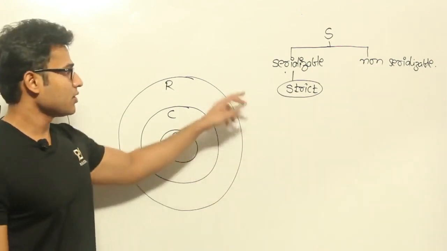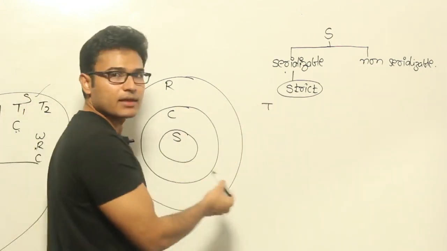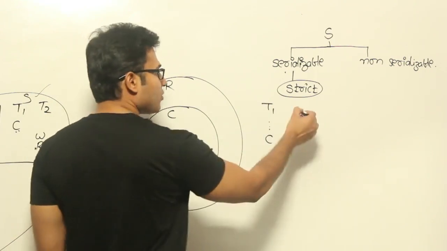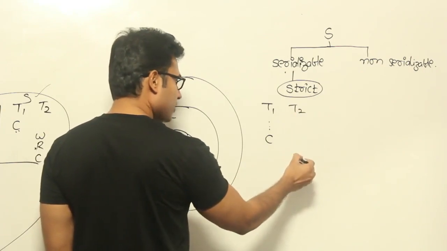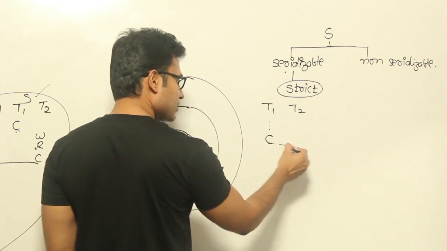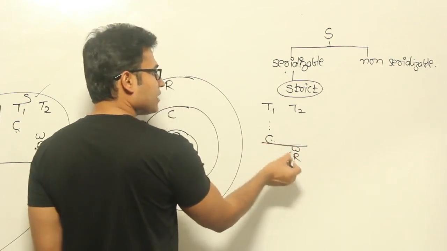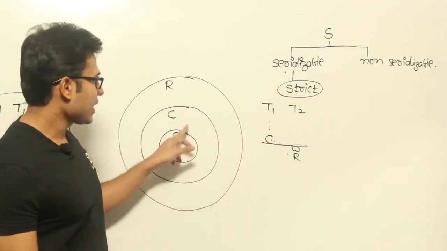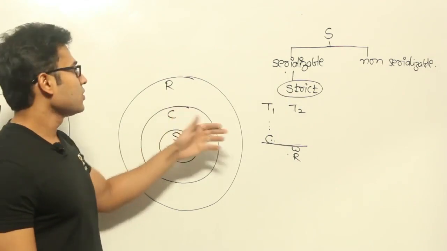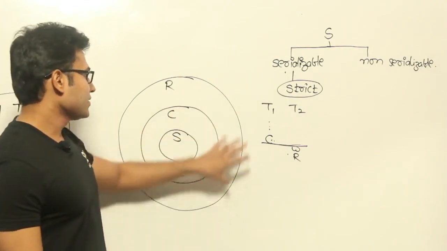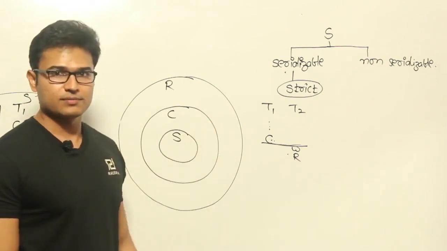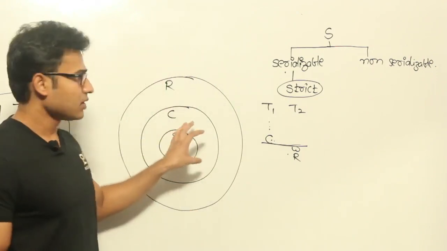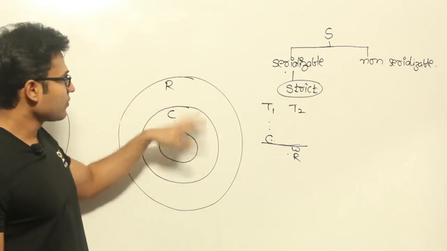Why is it strict? Because you are going to start with a transaction, let's say T1, and you are going to complete it, commit it, then only you are going to start the next transaction T2, either read or write, I don't care, it is going to start only after this commit. Therefore it is definitely strict. Now as I told you, every strict schedule is definitely cascadeless as well as recoverable. So you can think of a serializable schedule as if it is obeying all the properties. Got it? Now coming to non-serial schedules, don't get confused here, it is a very simple concept. Every serial schedule is strict, therefore it is going to be everything.